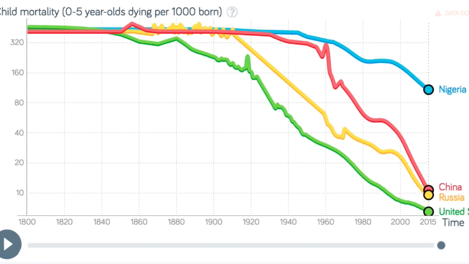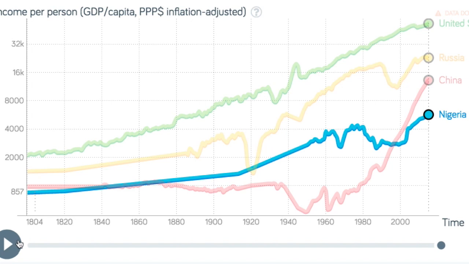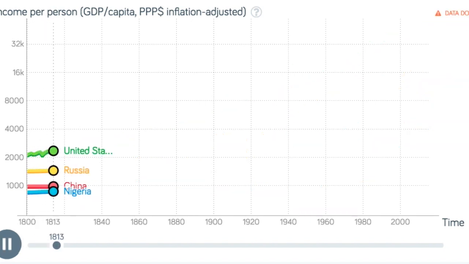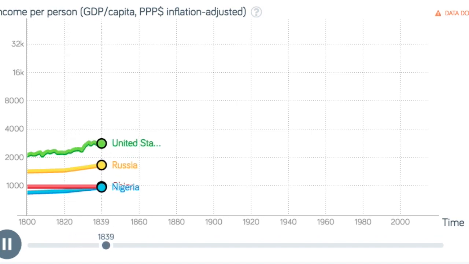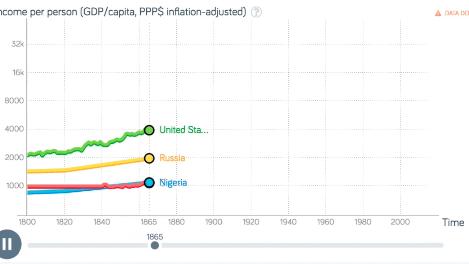In addition, countries whose CO2 levels started rising later have lower life expectancies, lower incomes, and higher child mortality rates than countries whose CO2 emission levels start rising earlier. Nigeria, as shown on the graph, is a prime example of this scenario, as their variables are at a slightly worse position compared to others.